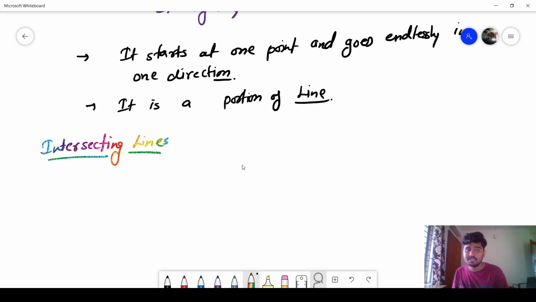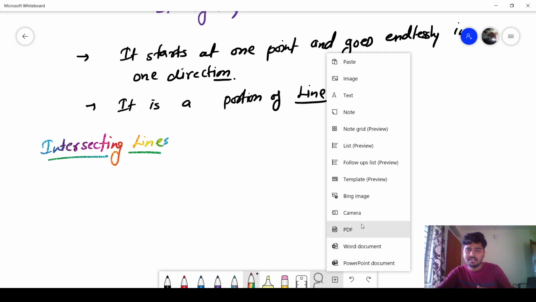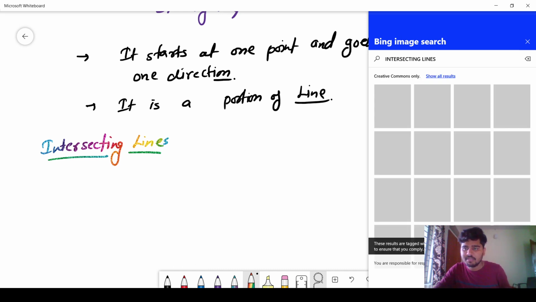What are intersecting lines? We will take one example based on daily life.